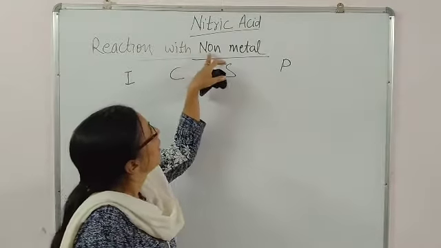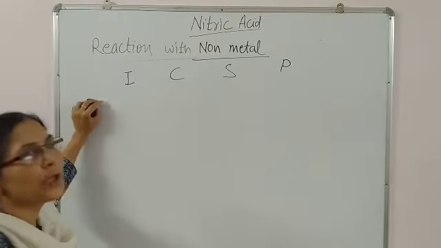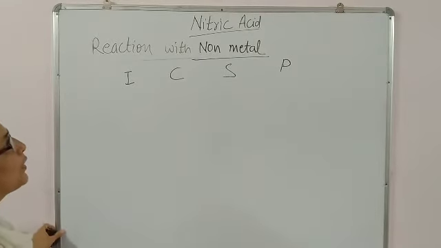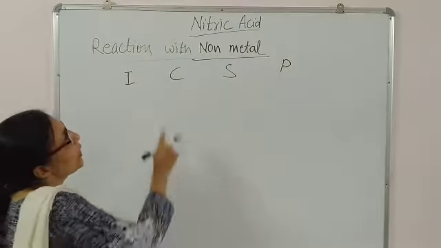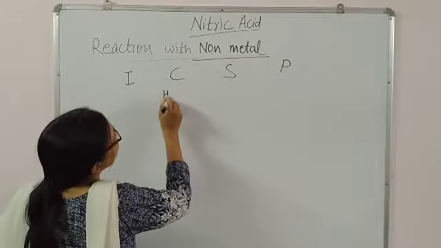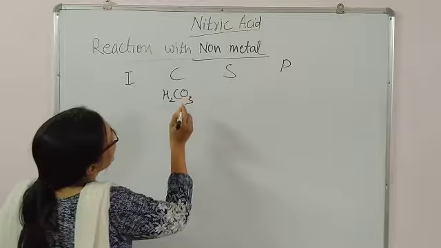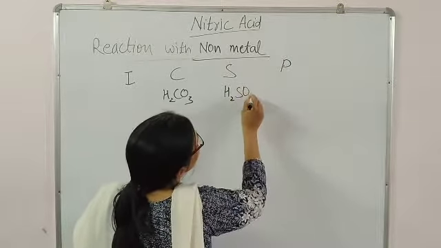Now to understand the reaction with non-metal, first we need to know the various oxo acids of non-metals. You know oxo acid, the highest oxygen containing oxo acid for carbon is H2CO3. For sulfur it is H2SO4.